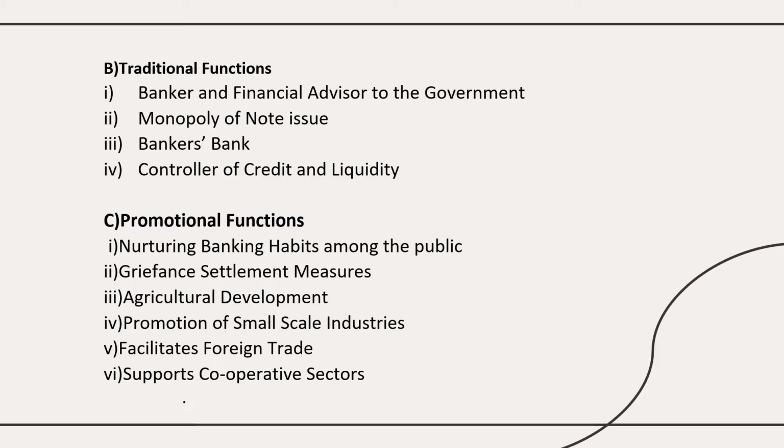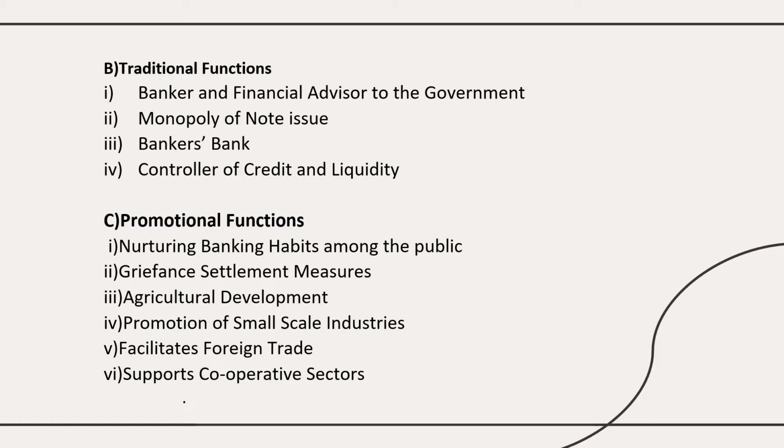It manages government debt, loans and borrowings, and gives advice to the government. Then monopoly of note issue, what does that mean? It has the sole authority for the printing and issue of all currency notes in India, except the 1 rupee note. The 1 rupee note and all coins are issued by the Ministry of Finance.